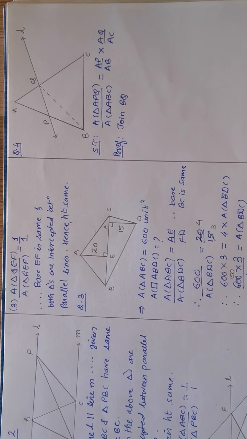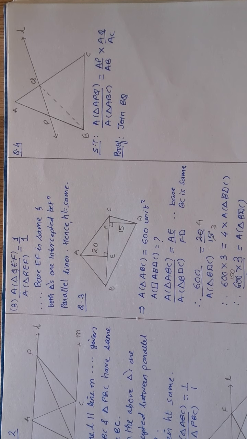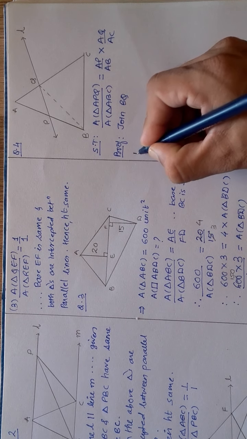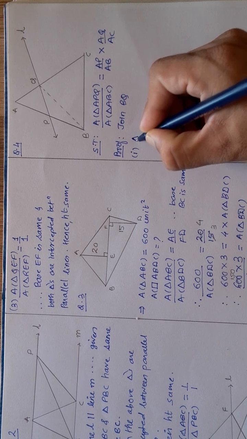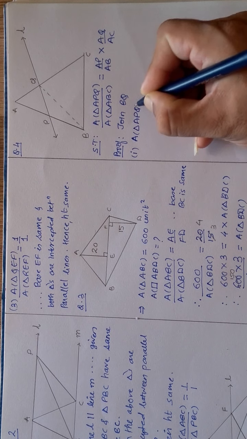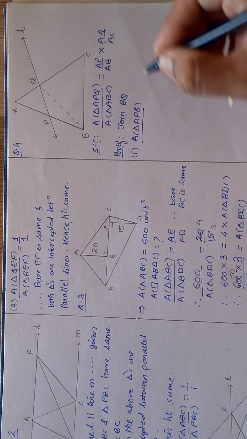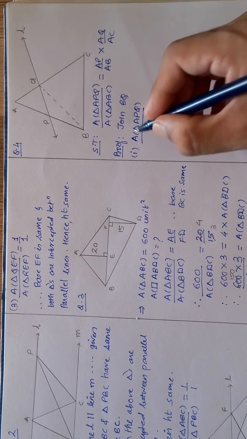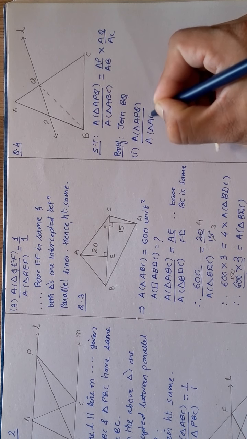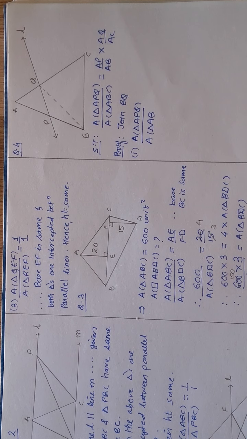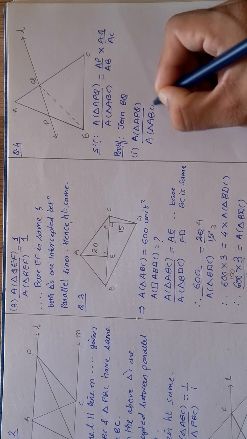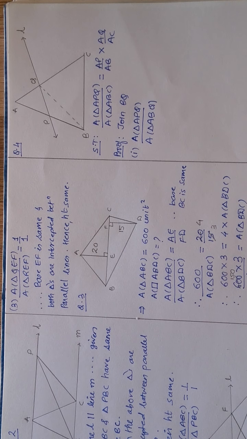Now I have simply joined BQ. Okay. Now what to do of this, that we will think. First, it is very sure that I want AP and AB. So the triangle I need to take here is, for statement number 1, area of triangle APQ, and I want AB. That means one side must be AB. So area of triangle AB, and it must have a common vertex, meaning Q must be common. So I need triangle ABQ.